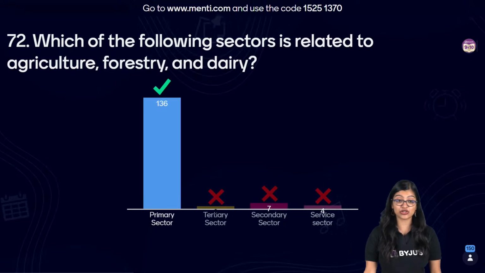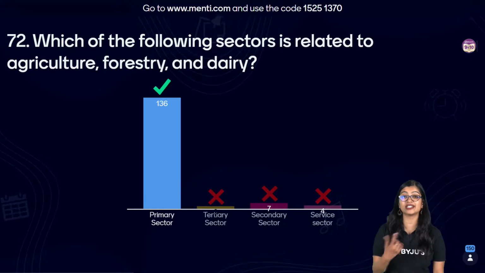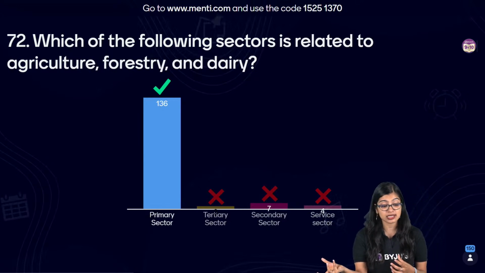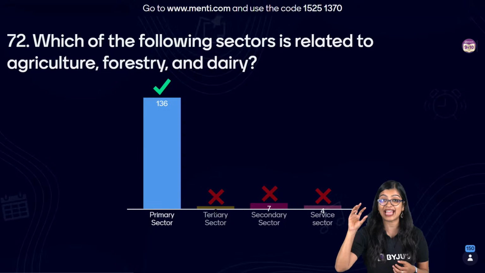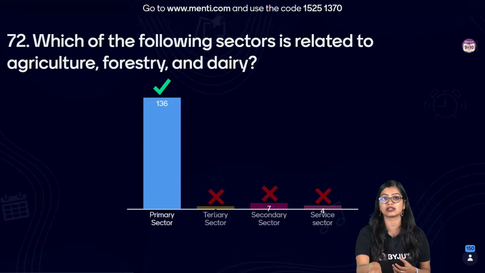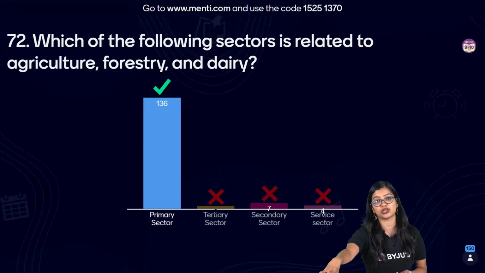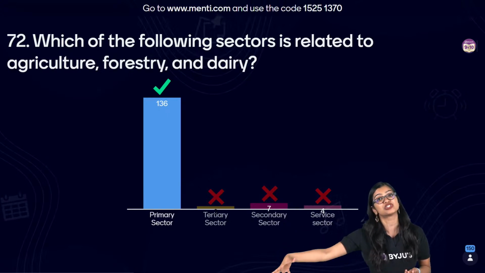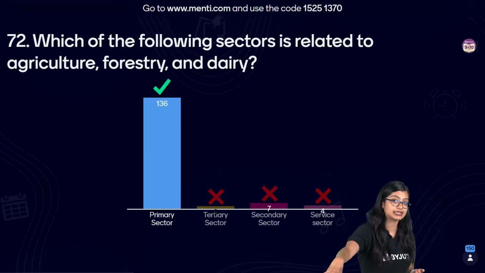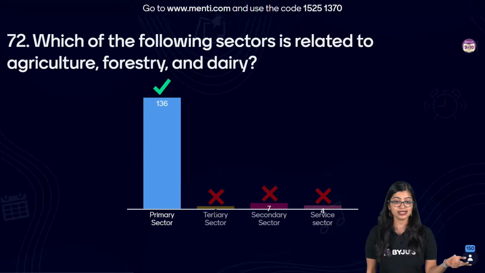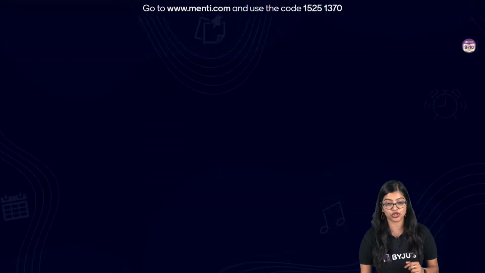Very good, everybody. Majority of you have got it right. So what is a primary sector? A primary sector is one which provides you with your raw materials. That means your agriculture, forestry, dairy, all of these are your primary sectors. What is your secondary sector? Secondary sector includes your manufacturing industries. Your tertiary sector is nothing but your service sector which provides services, which is why technically options B and D are the same. Yes? So the correct answer here is option A.